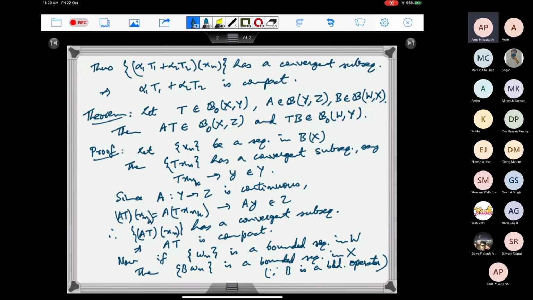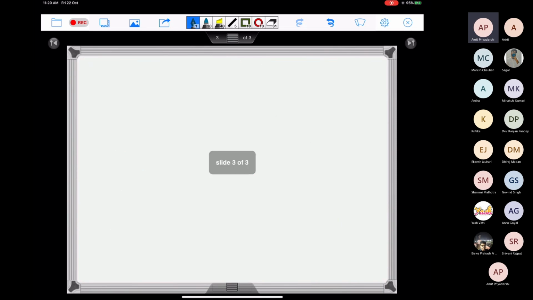And now we have a bounded sequence in X, and T is a compact operator. So if you have any bounded sequence, then its image will have a convergent subsequence.